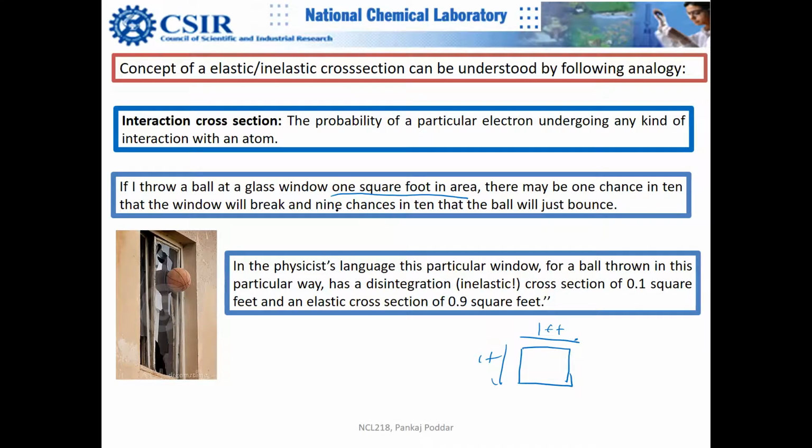Out of 10 times, once the ball ends up breaking the glass window, and 9 times the ball is bounced back. So in physics language, the inelastic cross section will be 0.1 square feet, and the elastic cross section will be 0.9 square feet.